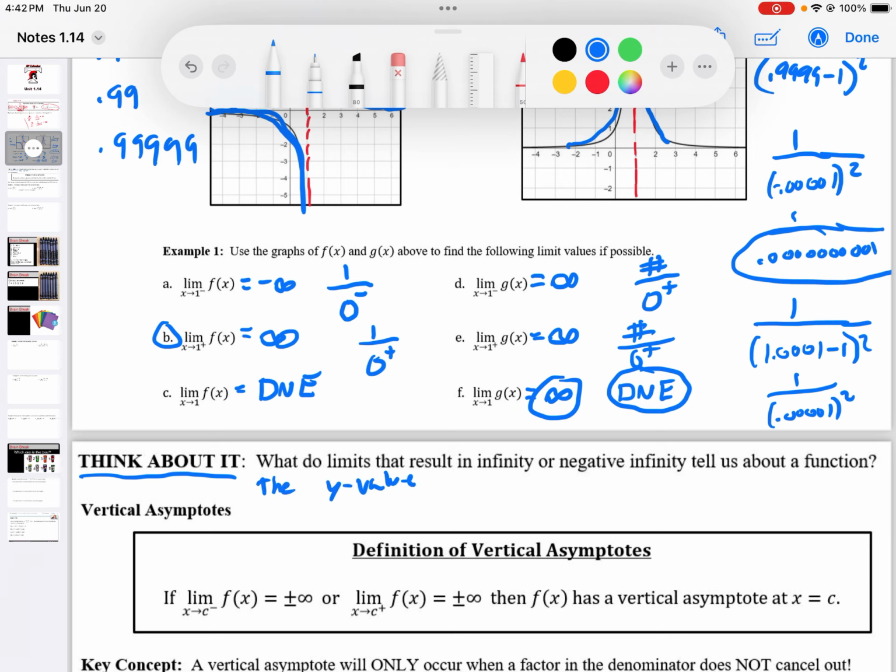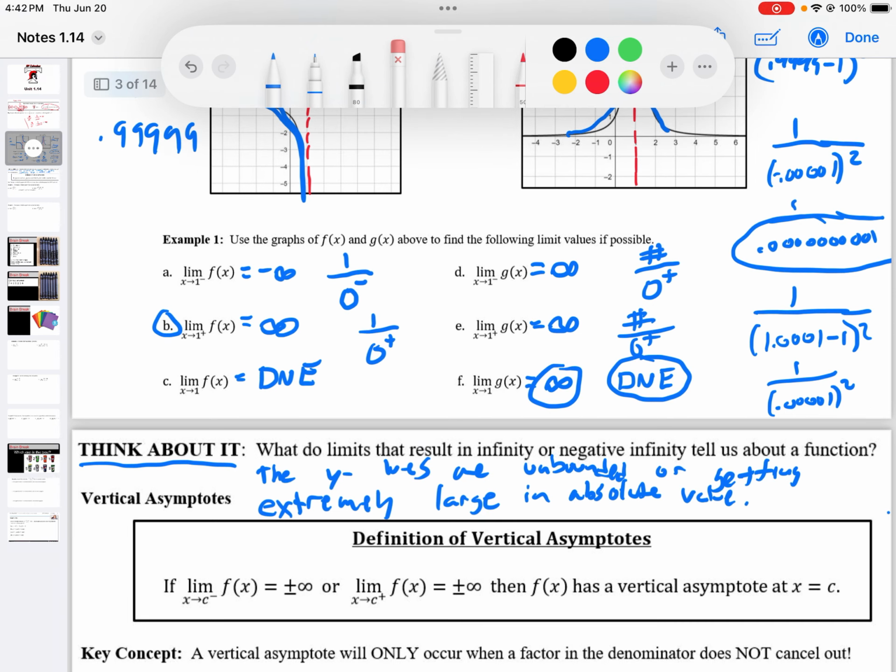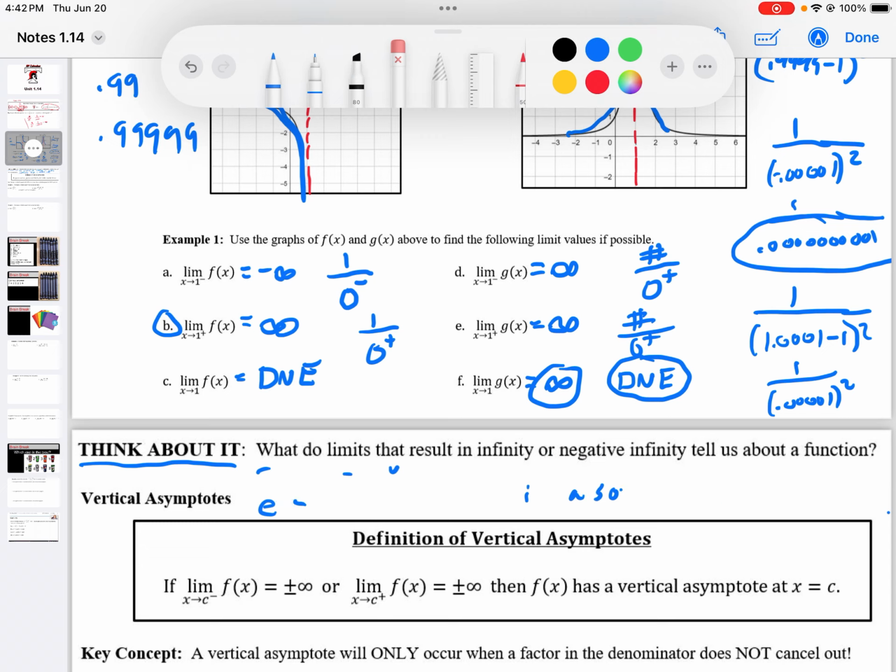All it tells us is that the y values are unbounded, or in other words, getting extremely large, so in absolute value, could be really big negative, really big positive. It does not necessarily tell us that we have a vertical asymptote going on.